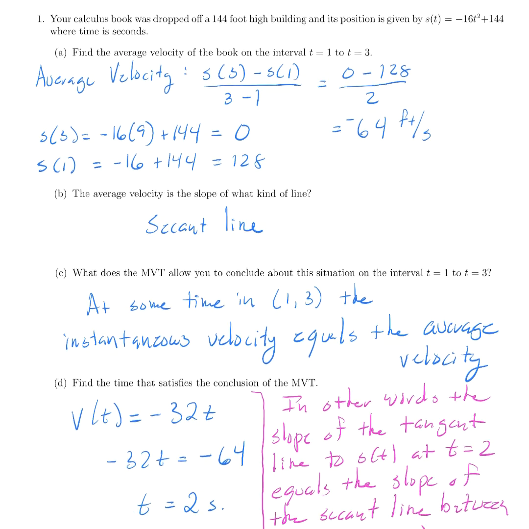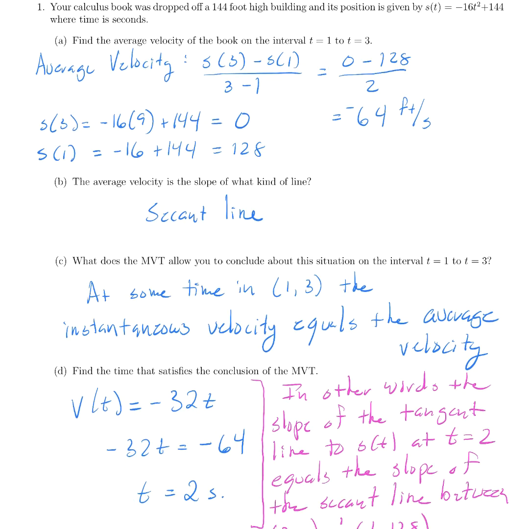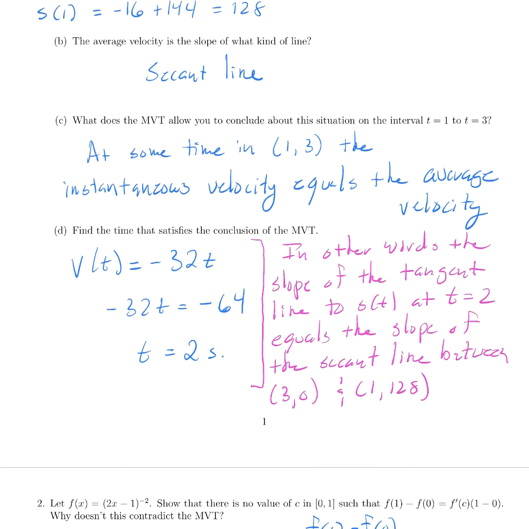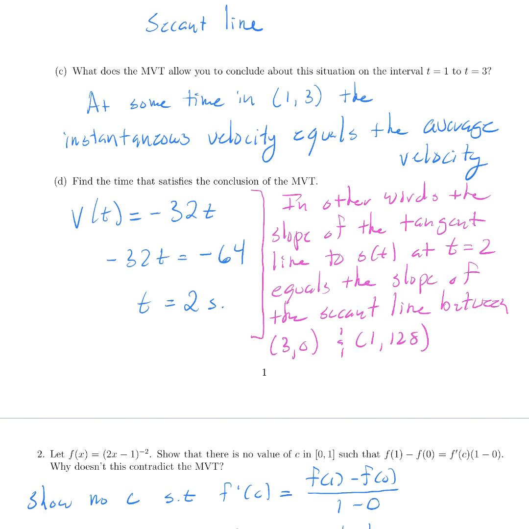The second question says, the average velocity is the slope of what type of line? The average velocity is always the slope of a secant line. What does the mean value theorem allow you to conclude about this situation? The mean value theorem in words says that the slope of the tangent line is equal to the slope of the secant line at some point. So at some time in (1, 3), the slope of the tangent line, which is the instantaneous velocity, this is the slope of the tangent,